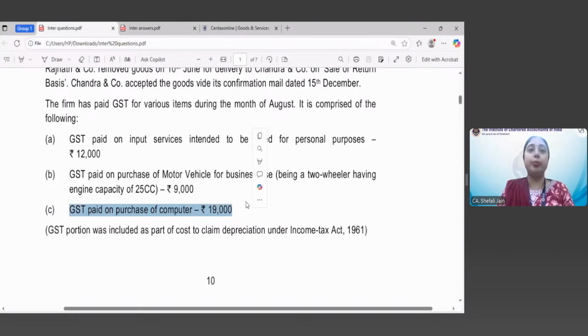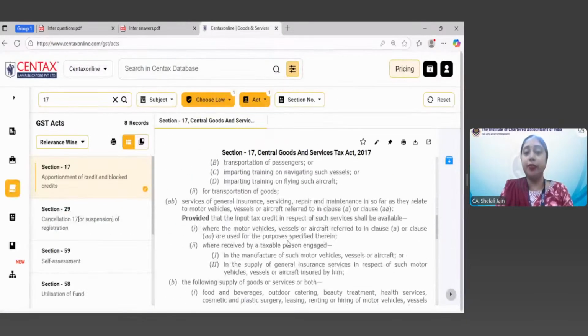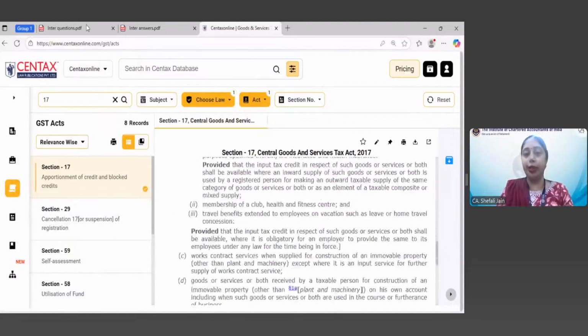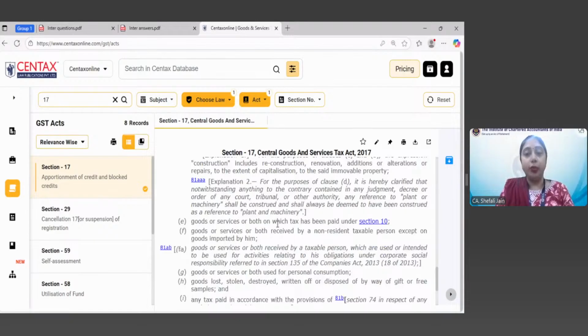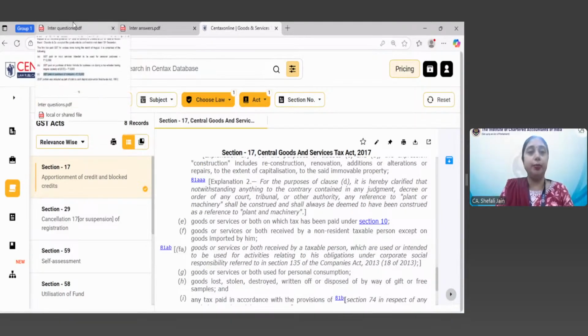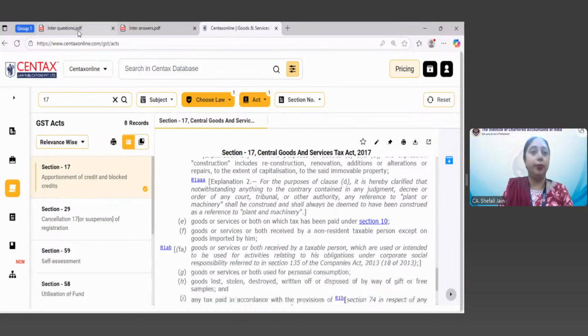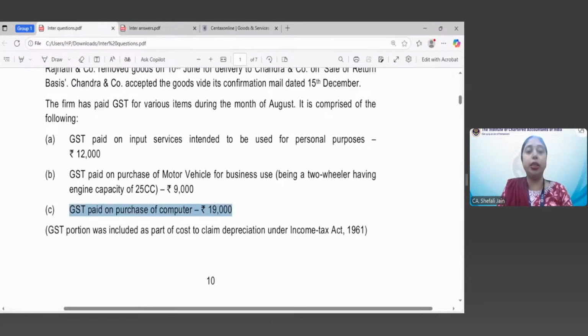GST on purchase of computers. Now, GST on purchase of computers is not blocked as per Section 17(5). 17(5) nowhere provides that you cannot take credit on the computers, but it provides that in case you have claimed depreciation on any capital goods under the Income Tax Act, now you have claimed depreciation on the GST portion.